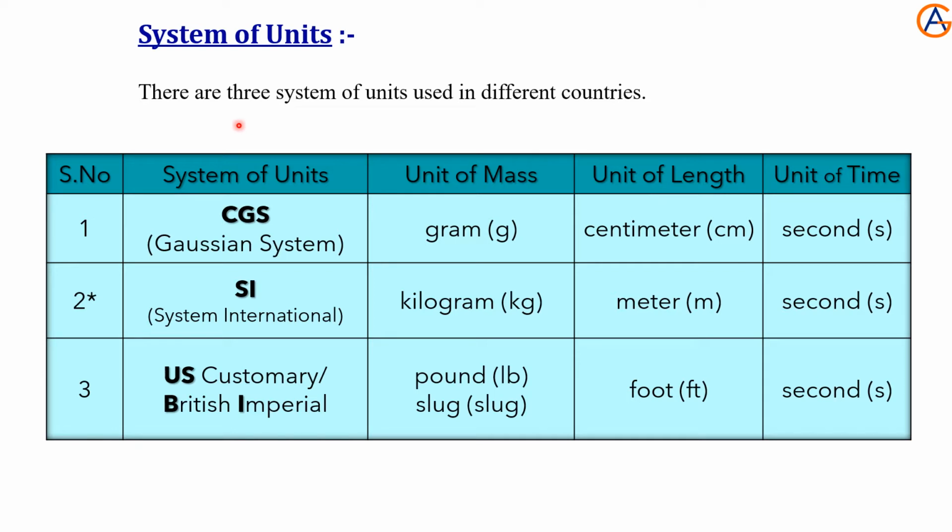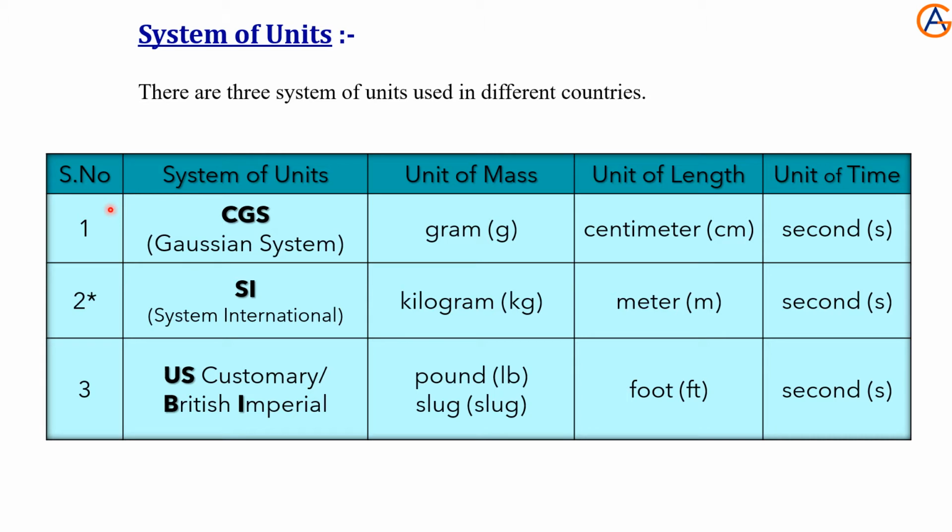We have mainly three systems of units that are used in different countries. CGS system, it is also called the Gaussian system. SI system, that is System International. And the US customary system or British imperial system.